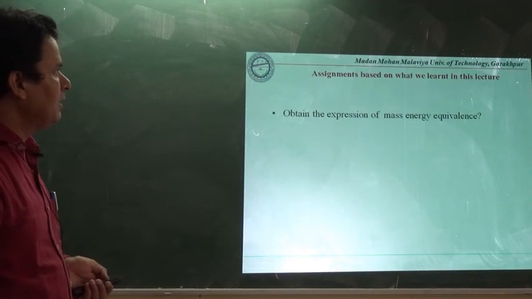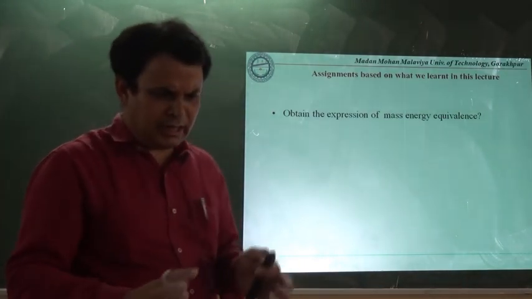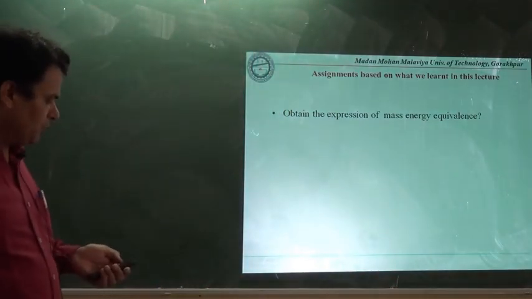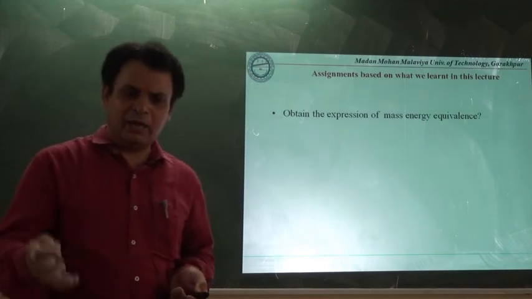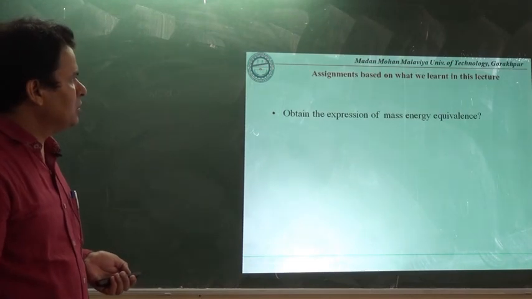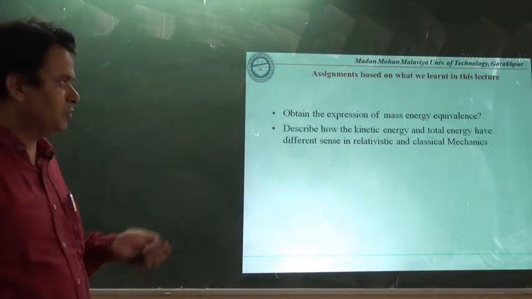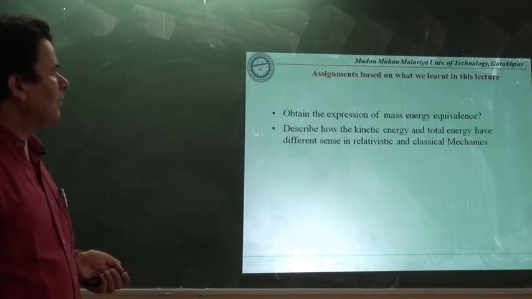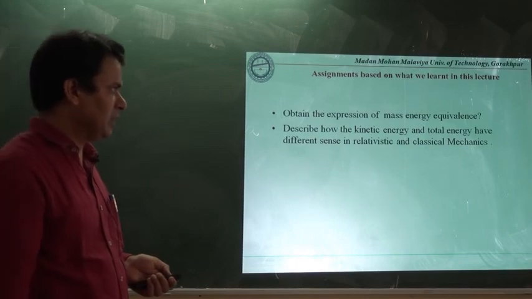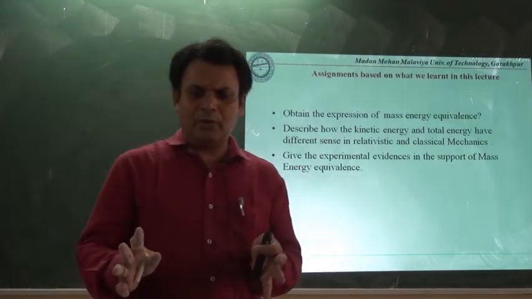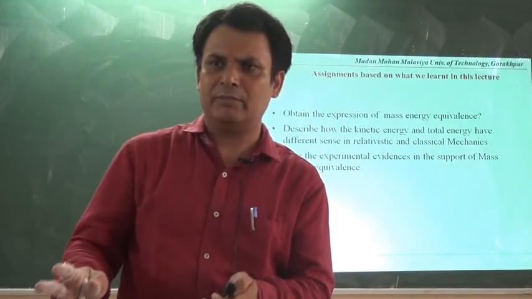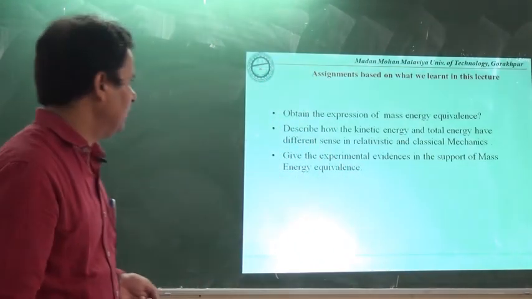As far as assignment is concerned, we should always examine what we have learned after this lecture, and you should always practice the questions which I write at the end of all the lectures as assignment questions. First, obtain the expression of mass energy equivalence. Already I have discussed this in the first point. Describe how the kinetic energy and the total energy have different senses in relativistic and classical mechanics. We have to compare how, if we change the velocity, we reduce the domain from relativistic mechanics to classical mechanics.